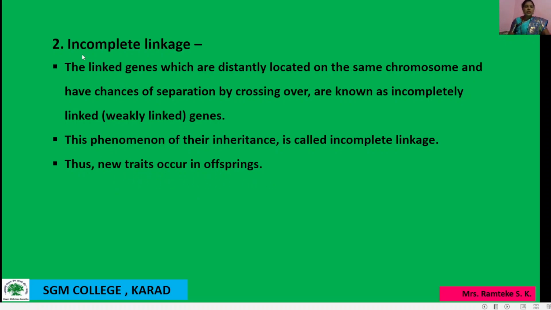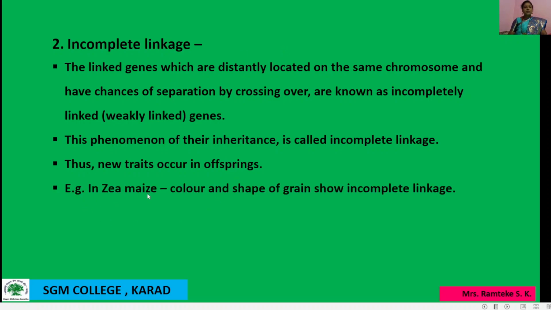So in this type of linkage, incomplete linkage, we observe new traits occurring in offspring. When we get the offspring, we find new traits because of incomplete linkage. Then, for example, maize.